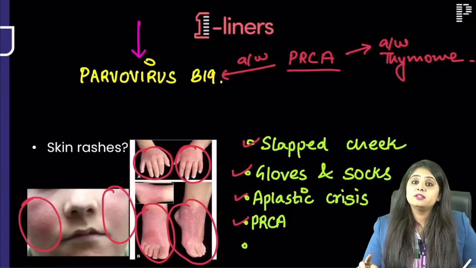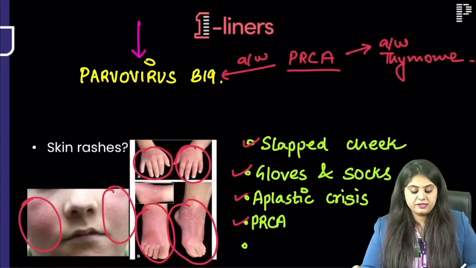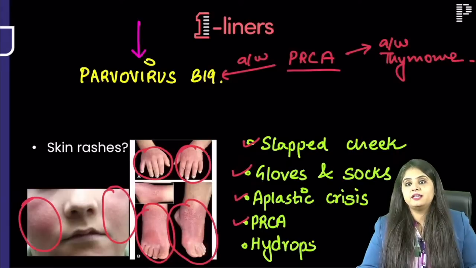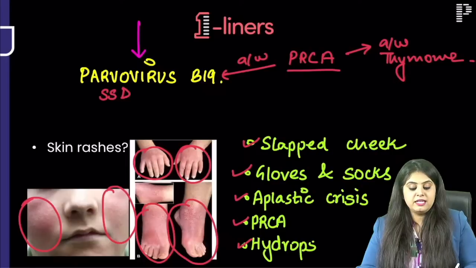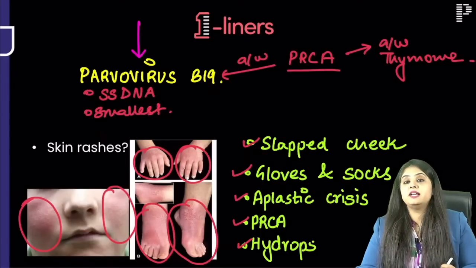If the mother gets it in pregnancy, parvovirus can go from mother to child, so it can cause hydrops fetalis also. Every word about parvo. Again, what is the DNA? It is single stranded DNA. What is the size? It is the smallest virus that we have.